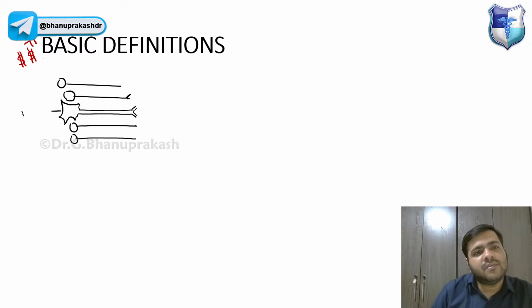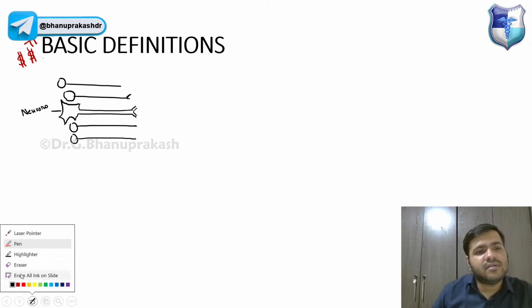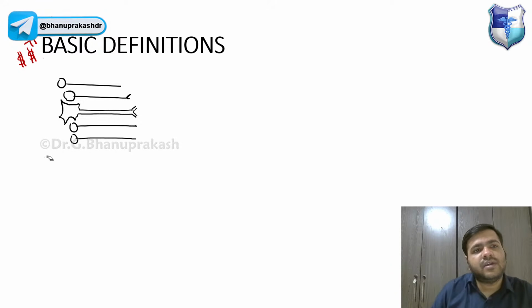These are neurons. Let me just try to write it over and make it more simple, guys. This is the cell body, and these are the axons.